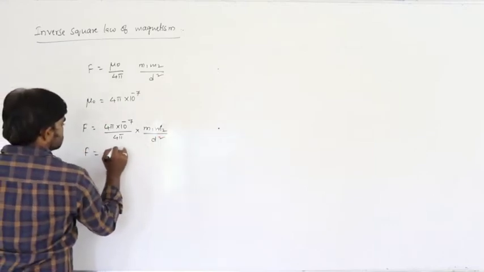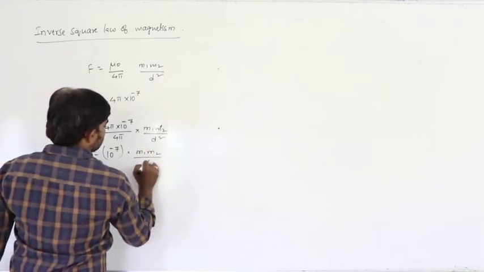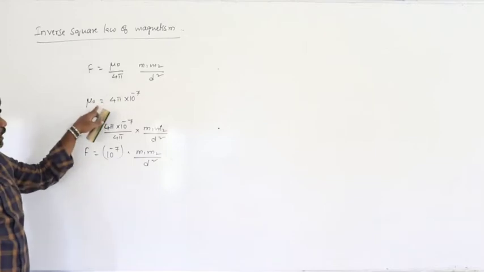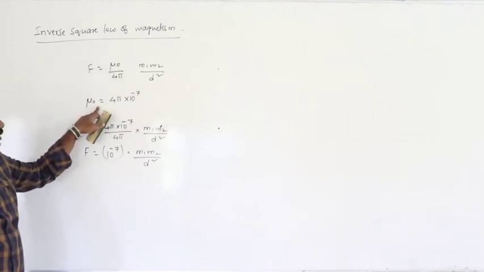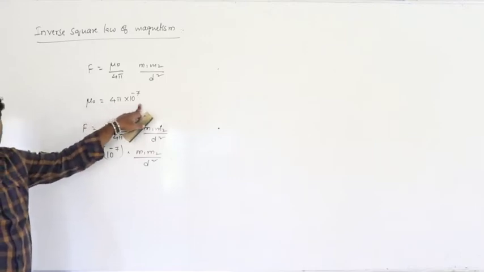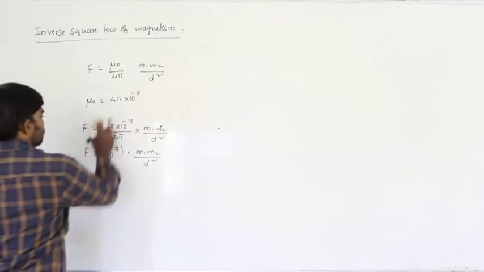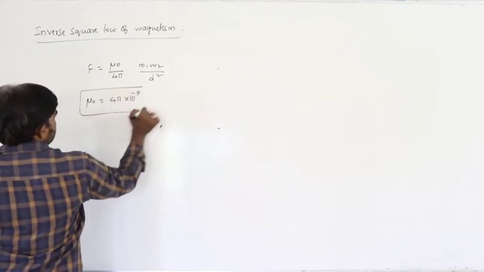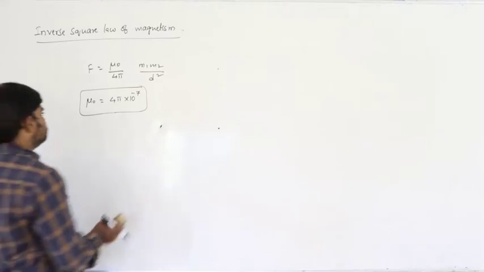Simply this can be written as 10 to the power of minus 7 into m1 m2 by d square. Mu naught is the permeability of the free space, equal to 4 pi into 10 to the power of minus 7. This is the value you must remember, as it is not mentioned in the problem.